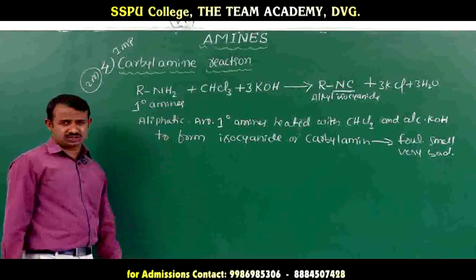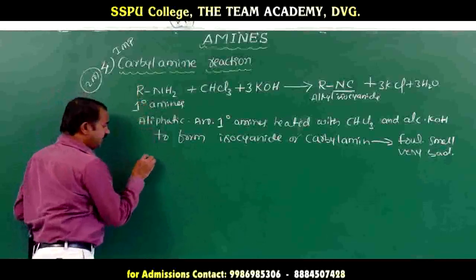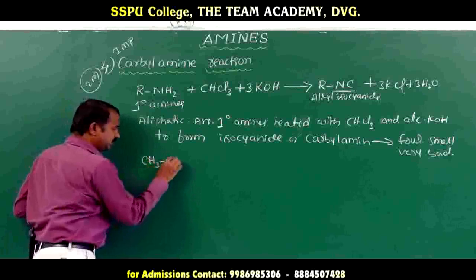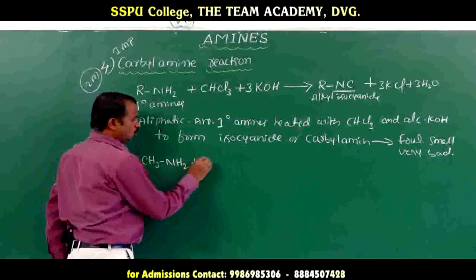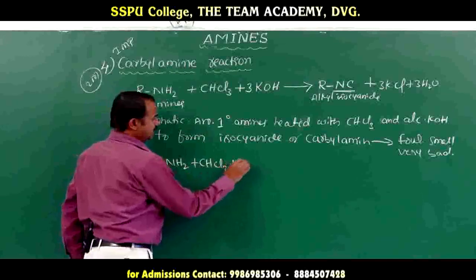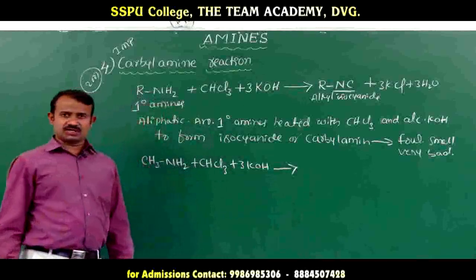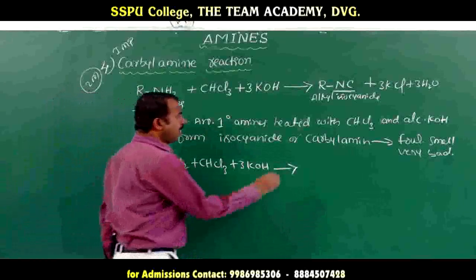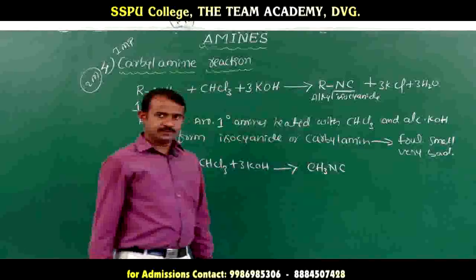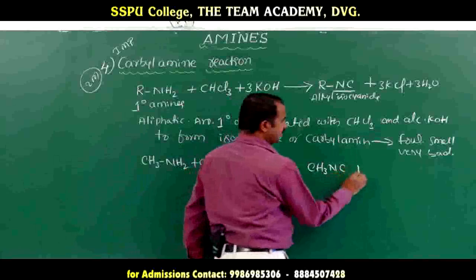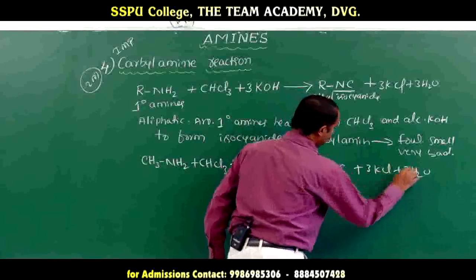This is the definition. Instead of R, you take methylamine. When methylamine reacts with chloroform and alcoholic potassium hydroxide, it forms methyl isocyanide and 3 molecules of potassium chloride, and water is released.